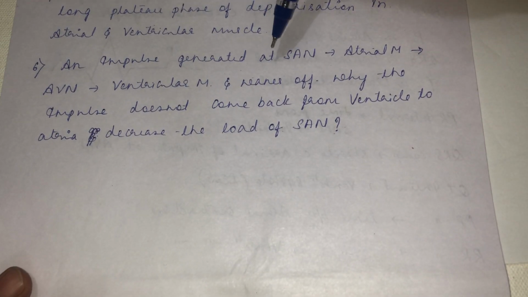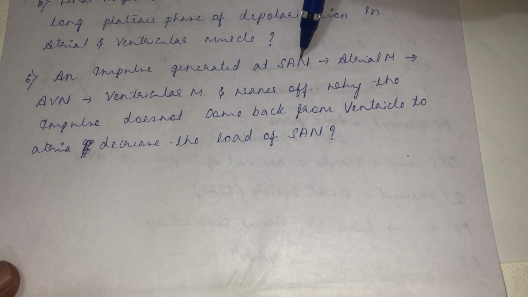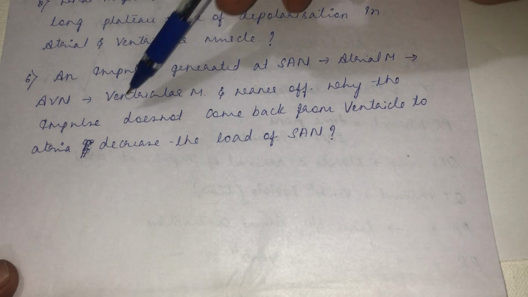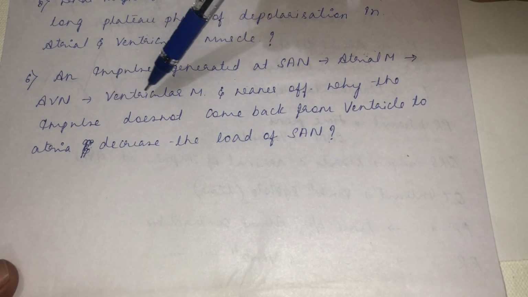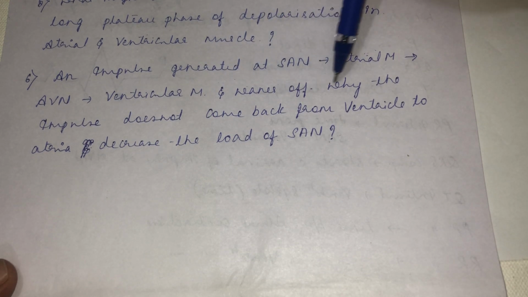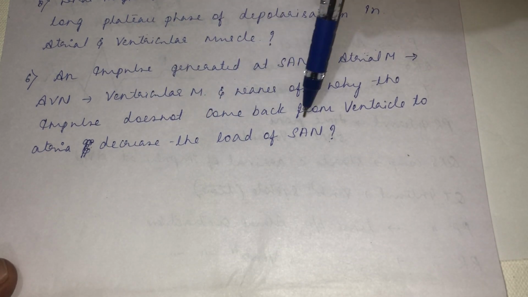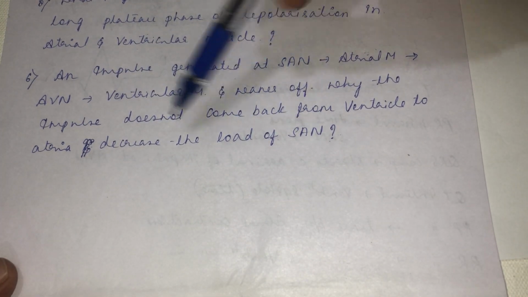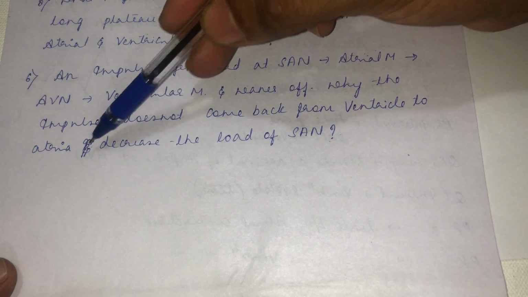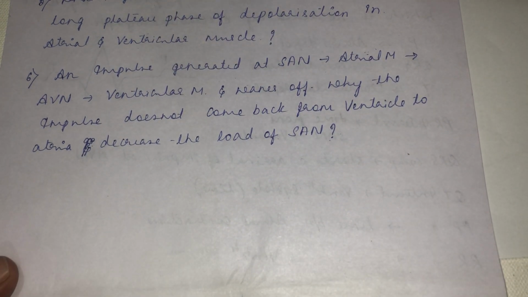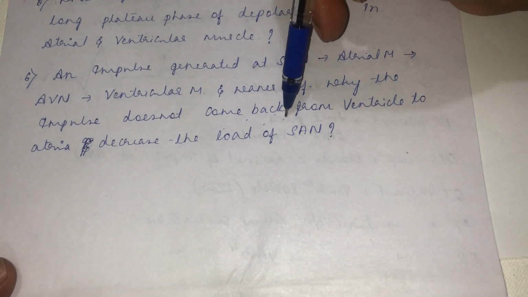An impulse generated at the SA node will be carried to the atrial muscle, right? From the atrial muscle, the impulse will go to the AV node, then to the ventricular muscle, and then the impulse will wane off. Why does the impulse not come back from the ventricle to the atria, decreasing the load on the SA node? If an impulse came back from the ventricle to the atria, there would be no need for the SA node to start a fresh action potential. Why is it not happening in the heart? What might be the reason? Justify your answer for this, okay?